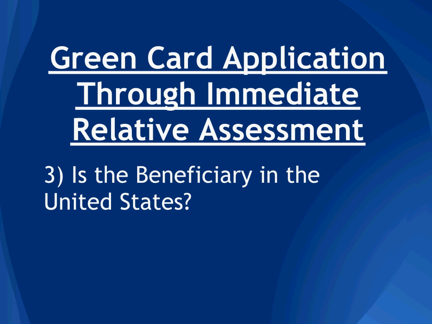Question number 3. Is the beneficiary in the United States? If the beneficiary is outside of the United States and cannot enter the United States on a dual intent visa, then it is recommended that they do not seek a visa such as a visitor visa, which is not dual intent, to enter the United States and then apply for adjustment of status. It is possible that if they do this, USCIS will consider the visa application, for the visitor visa that is, to be fraudulent, and it may even lead to a lifetime bar from any immigration benefits in the future.